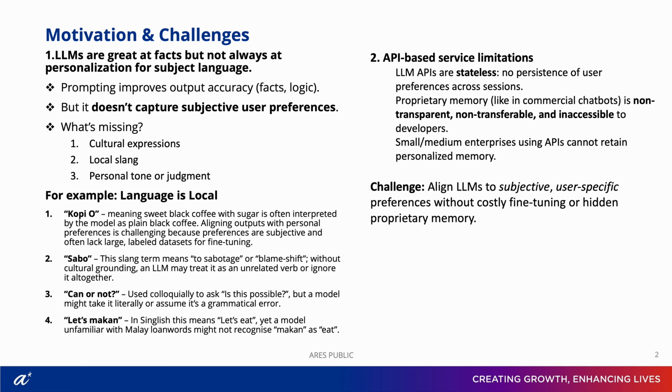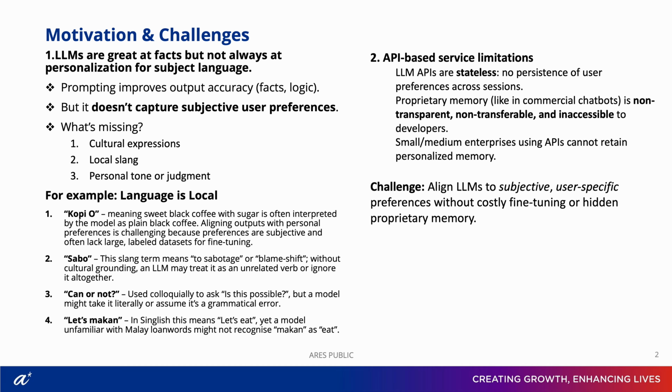Think about it: models today are trained on broad general-purpose datasets. The job is to predict next words, not to adapt to your slang, your tone, or your cultural style. If I say "kopi O" in Singapore, that means black coffee with sugar, but to the model it might just look like random tokens or mistranslations. Same with Singlish, code-switching, or "let's makan," let's eat. These are natural to locals, but the model misses them.